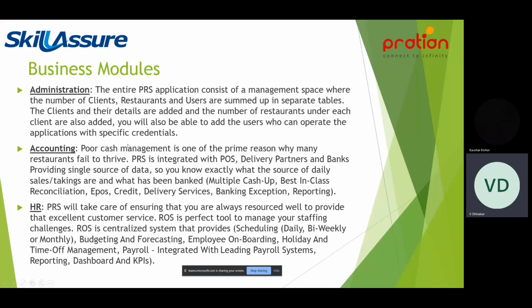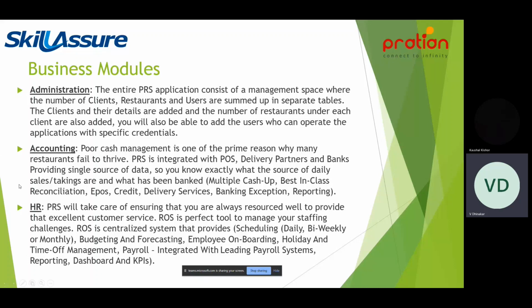So the next module, a very important module in our PRS software, is the accounting module. The accounting module is as important as the administration module. It contains all matters relating to the cash flow, either coming from the customers, meaning the sales, the tax or anything, or the delivery services, or depositing to the bank or anything.